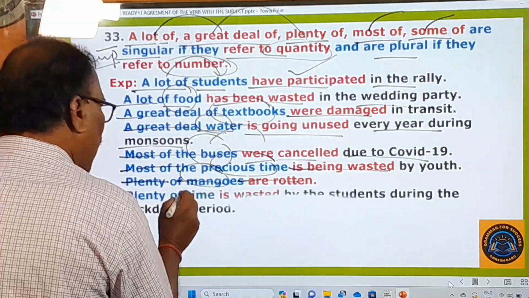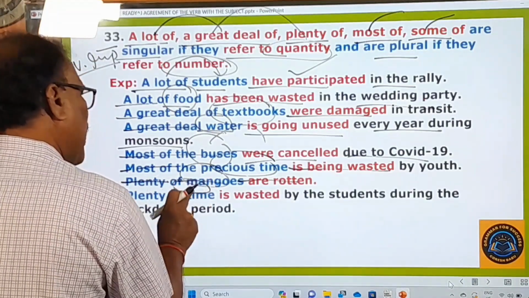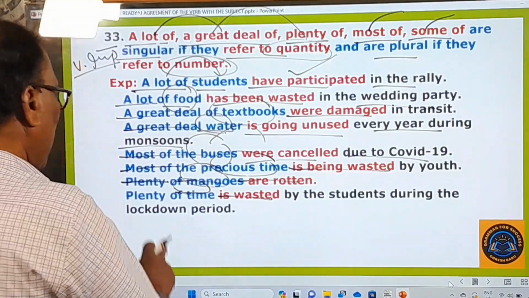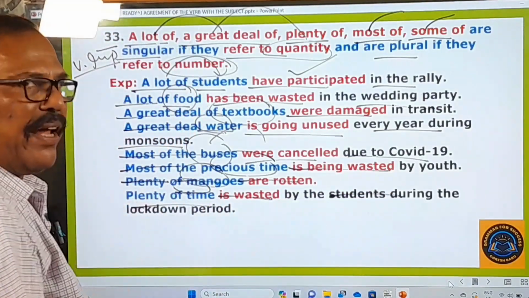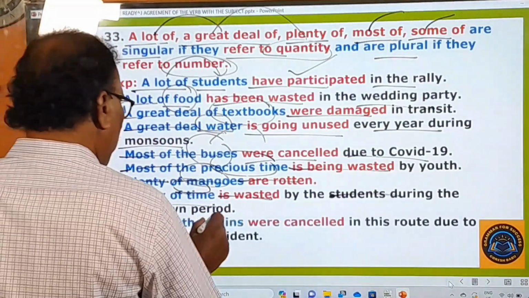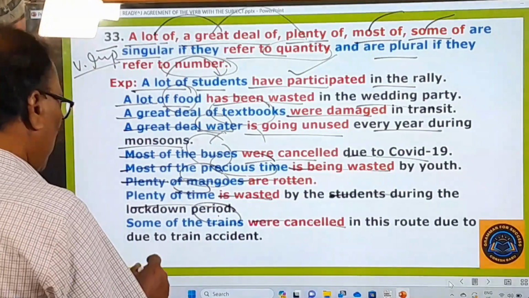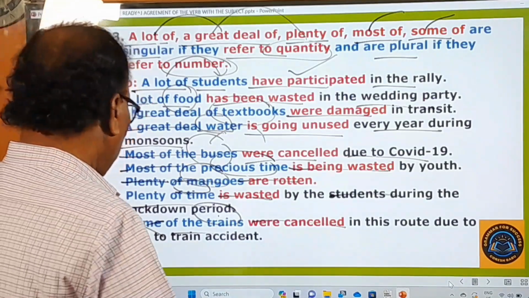And here, see, plenty of time. Time is again a quantity. It's an uncountable noun, so therefore it's singular. Singular means again "is wasted." Singular verb is used there. Plenty of time is wasted by the students during the lockdown period. Right. And some of the trains, plural, were cancelled in this route due to a train accident.